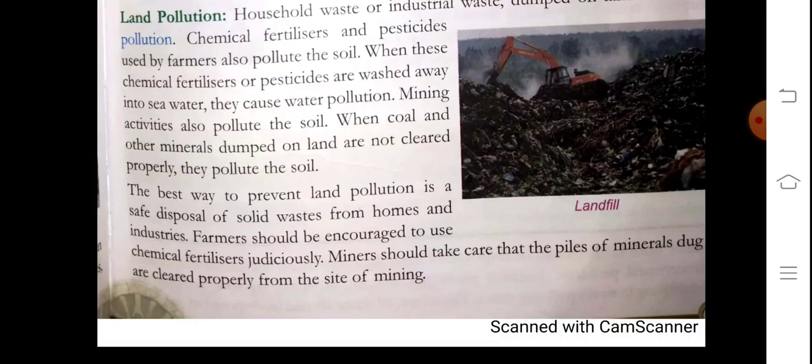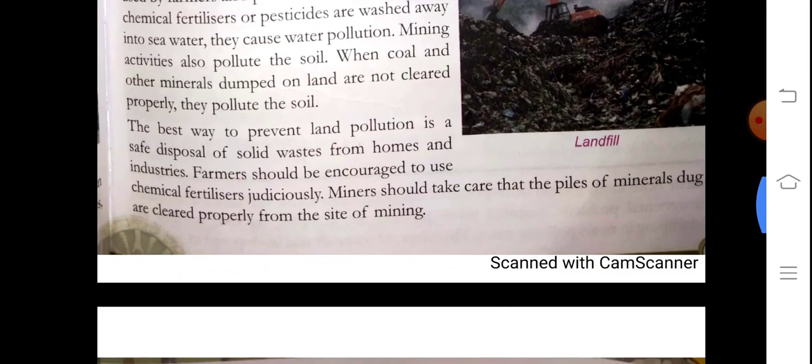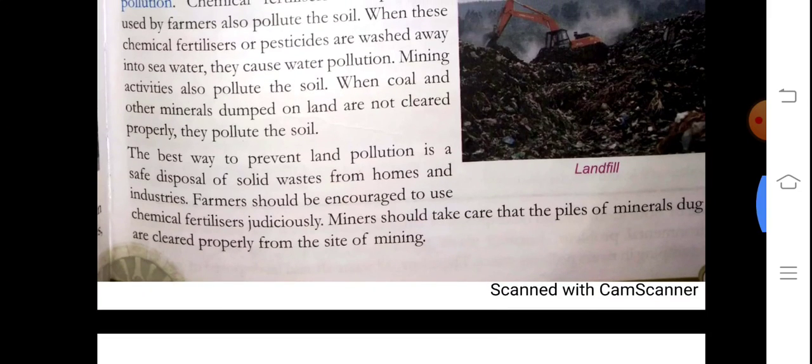So let's read. The best way to prevent land pollution is a safe disposal of solid waste from homes and industries. Farmers should be encouraged to use chemical fertilizers judiciously. Miners should take care that the pits of mineral dug are cleared properly from the site of mining. What is the best solution? The best solution to prevent land pollution is safe disposal.